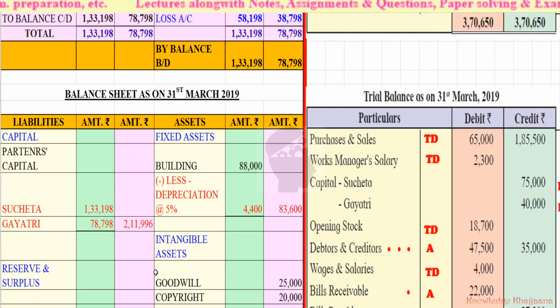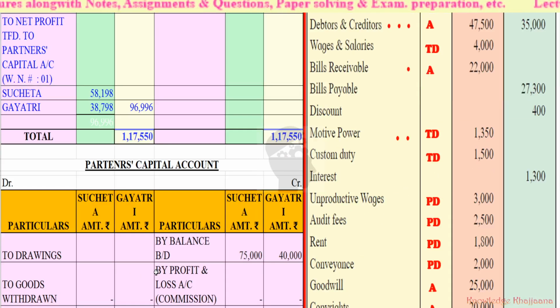Now, how do we calculate the profit share for both of them? Our net profit was rupees 96,996, and it is distributed to partners Sucheta and Gayatri in the ratio of 3:2. Now let's distribute it. And from where will we come to know? From working note number 1.